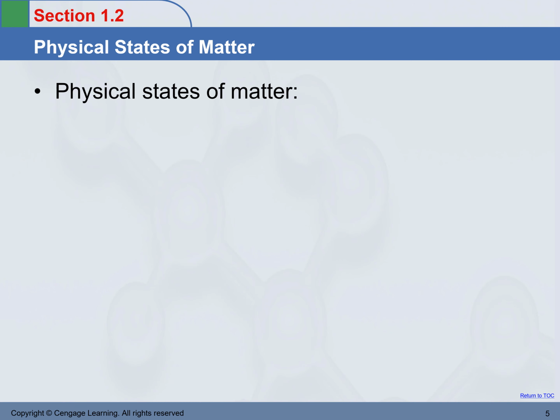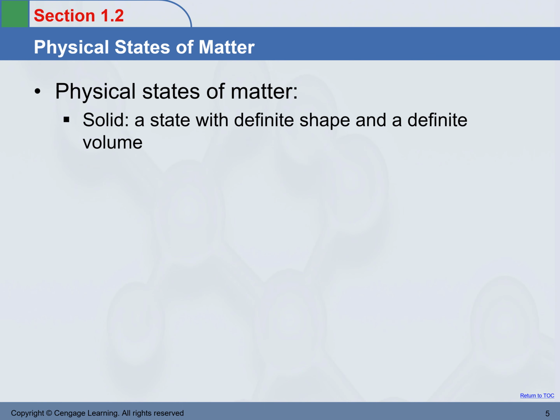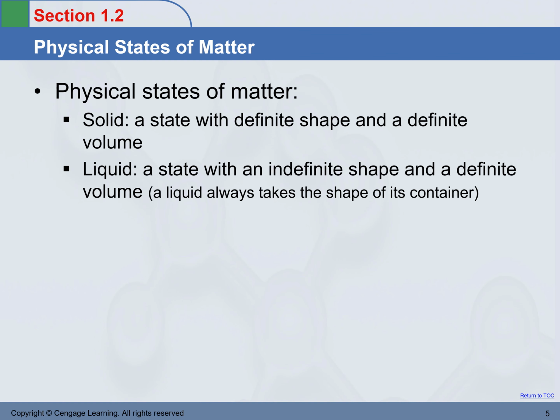How does matter exist in the world? There are three physical states commonly for matter. The first one we talk about here is solid. A solid state is a state with definite shape and definite volume. Liquid is a state with indefinite shape and a definite volume.